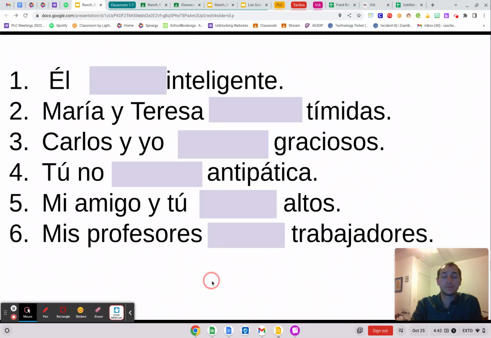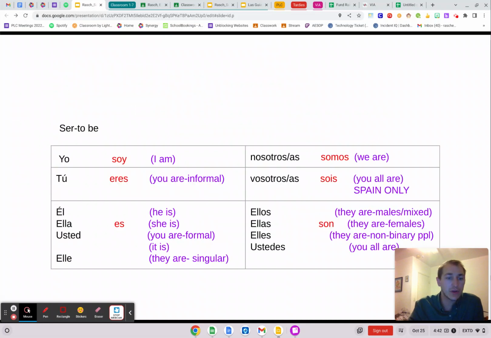Let's keep going. Okay, so to fill in these blanks, you're going to be filling these in with the correct form of ser. So if I say él something inteligente, I just go back to my chart. Which one of these goes with él? Which verb form of ser goes with él? Okay, so I found él, es.